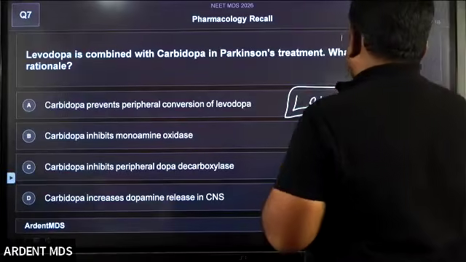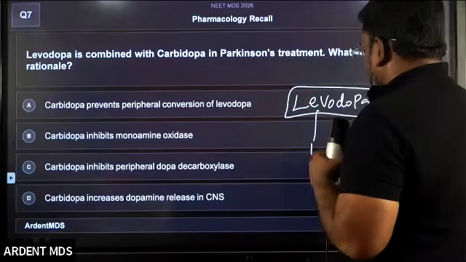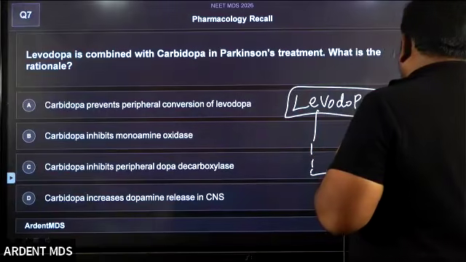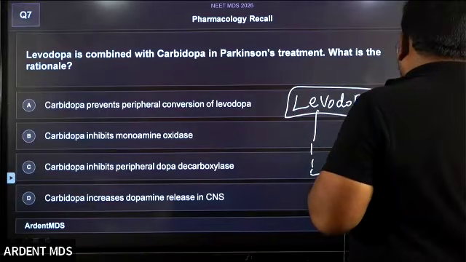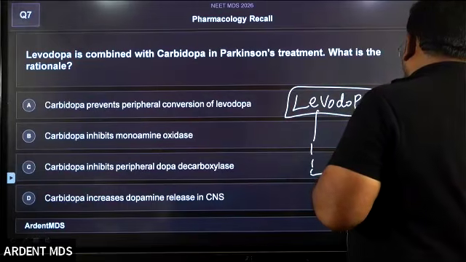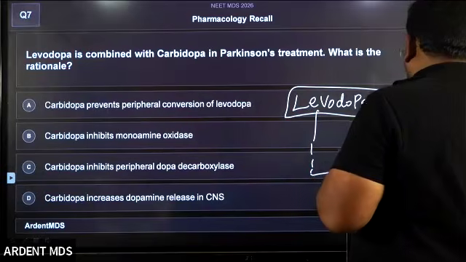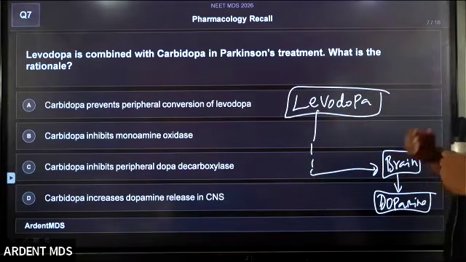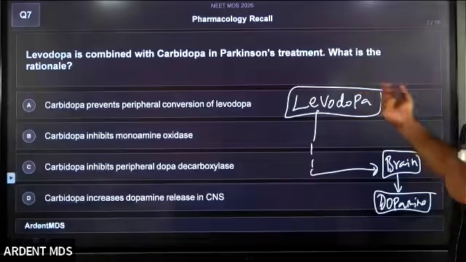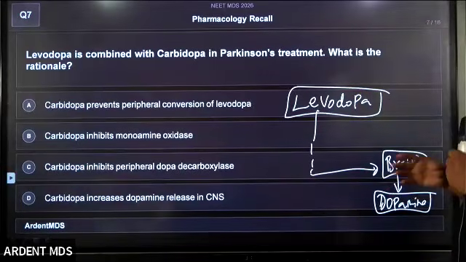So the levodopa reaches the brain, and the levodopa is converted into dopamine. This is what the brain needs. A Parkinson's patient needs dopamine. For treating Parkinsonism, I'm giving levodopa, and it enters the brain and is converted to dopamine.